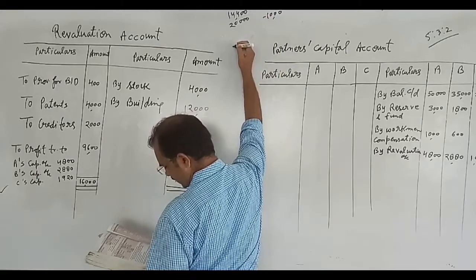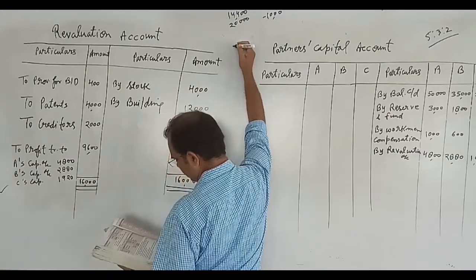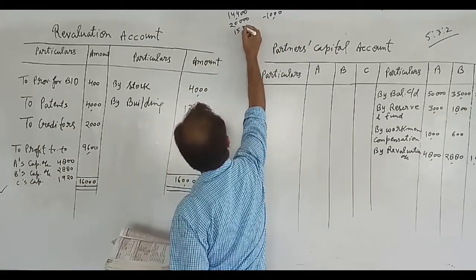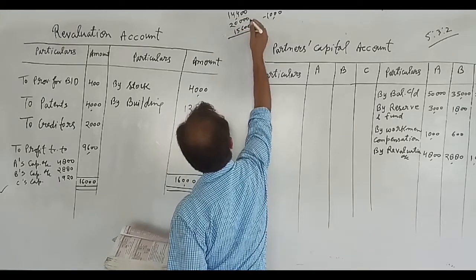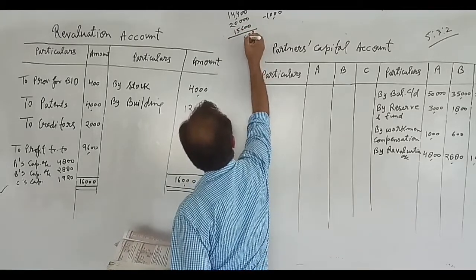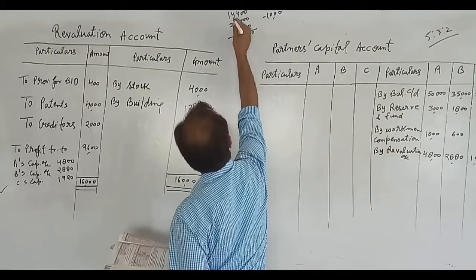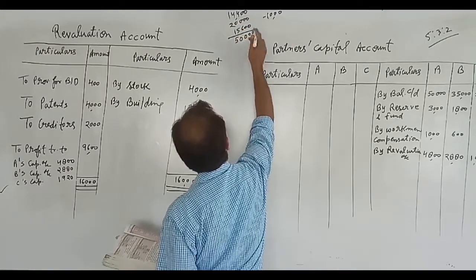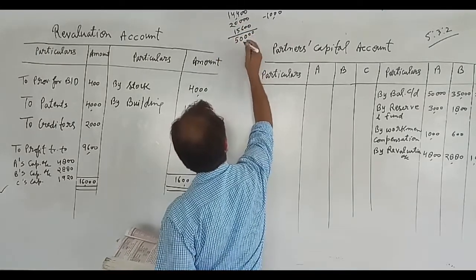This is loss, and again fourth year 15,600. In this way, the amount will come 50,000.